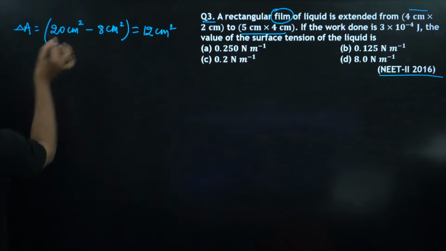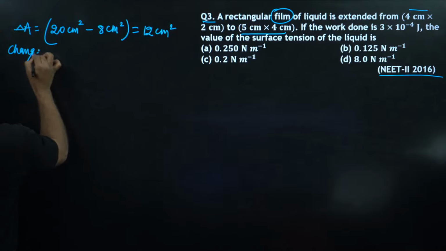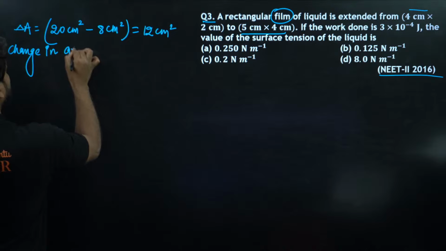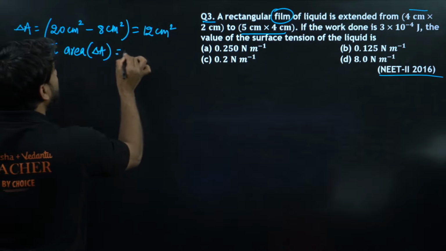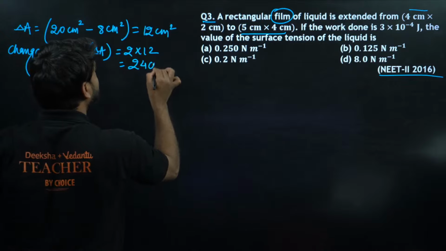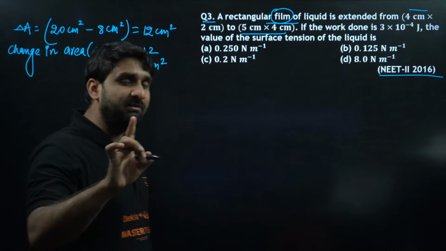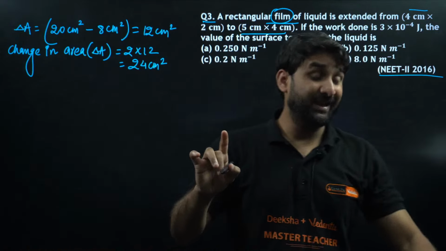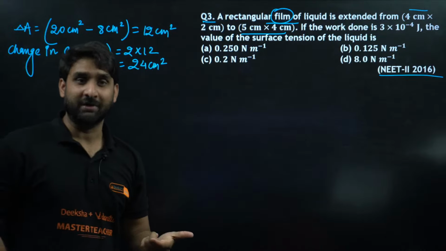So the final change in area, or we can also say extension in area, will be equal to 2 into 12. I hope you all have understood the concept here, because we are talking about film of liquid. So there will be two thin films of the liquid. So area extension will occur in both the upper film and the lower film, right?